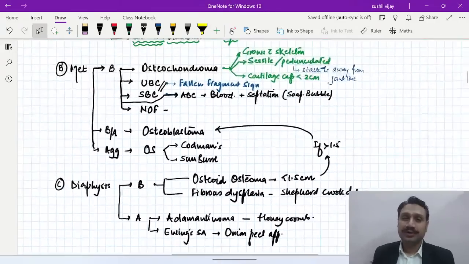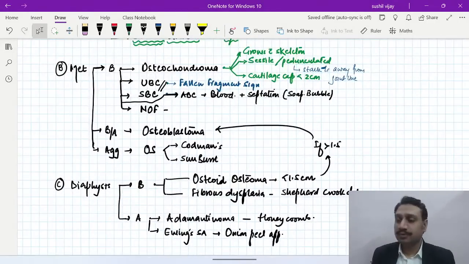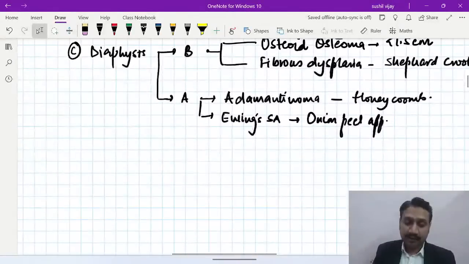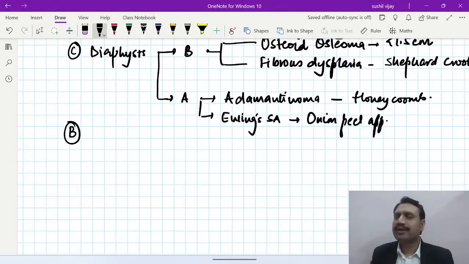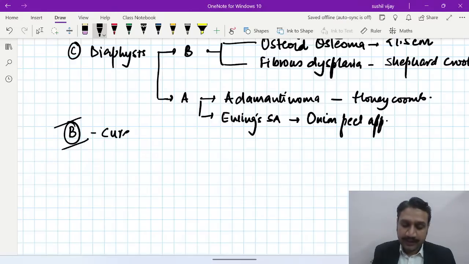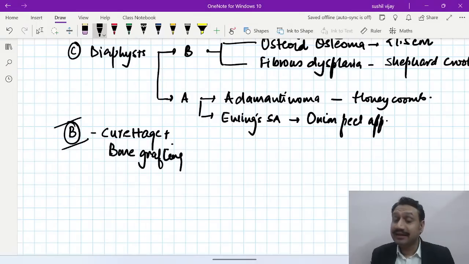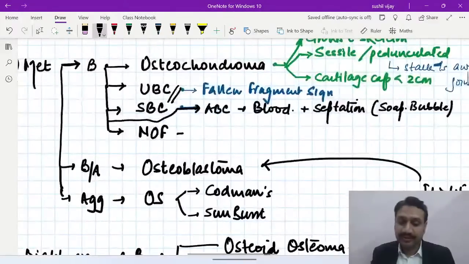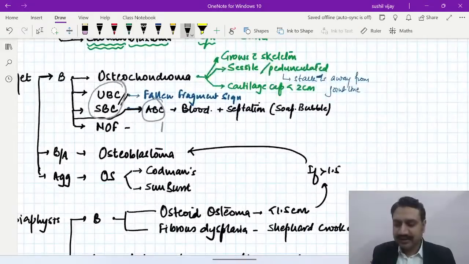Now the third most important thing is to understand a very simple fact about bone tumors. Whenever you are talking about any of the benign lesions, the simple treatment is you just remove it and fill whatever area you can. So all the time, remove it and fill it. Removal is what you call curettage, right? And after that, you can put some bone graft or bone cement, whatever is best for that area. But sometimes the lesion is a liquid one, for example the UBC, SBC, or the ABC. In that case, always remember guys, what do we do? We always aspirate. We don't want to open it.